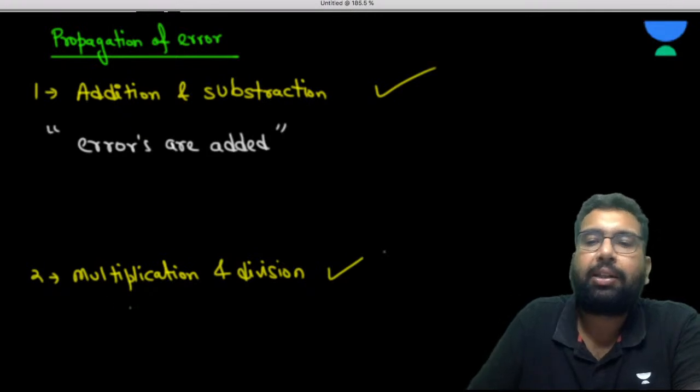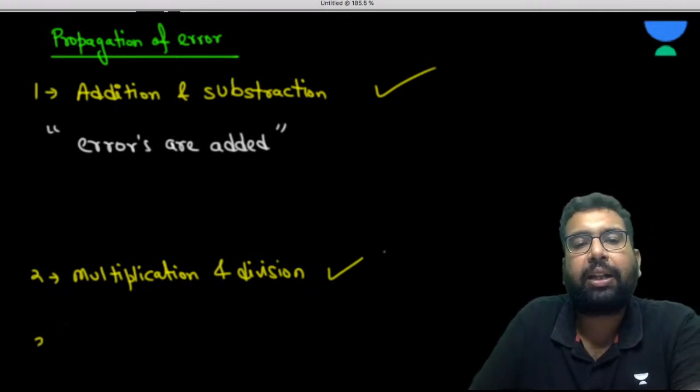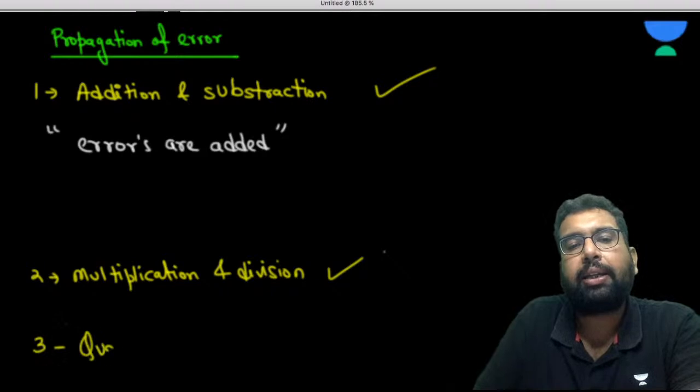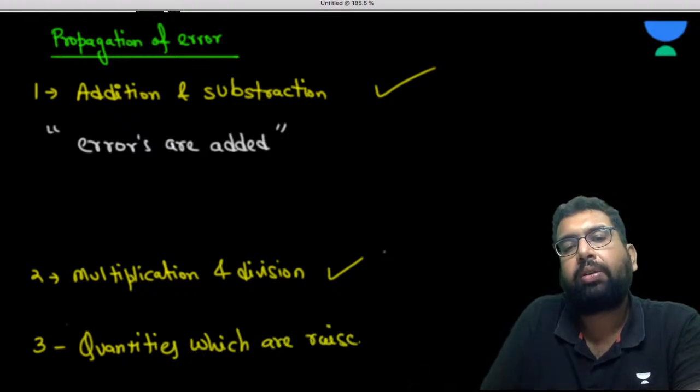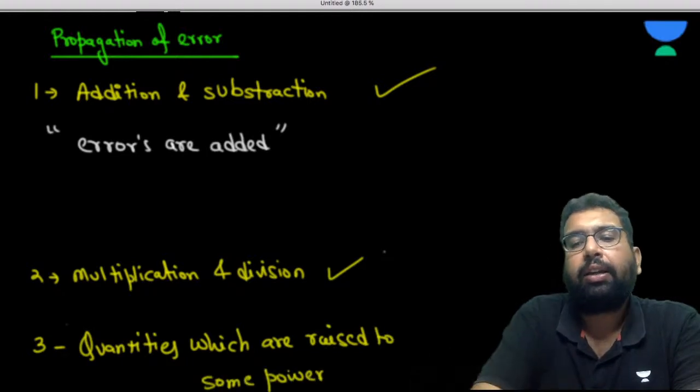Now one more thing is there. When there are quantities which are raised to some power, what you need to do when quantities are raised to some powers, very simple it is.